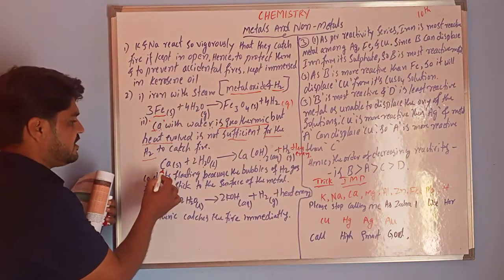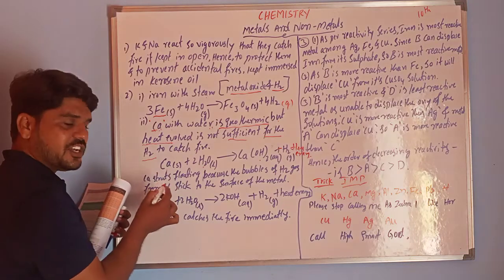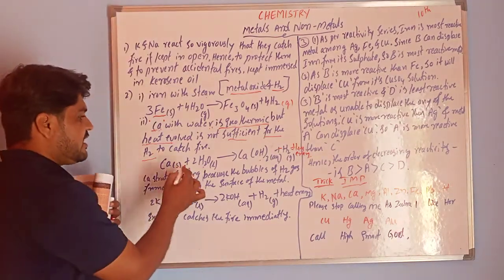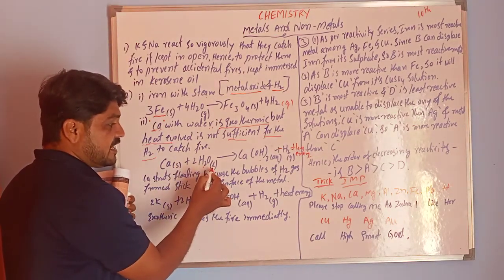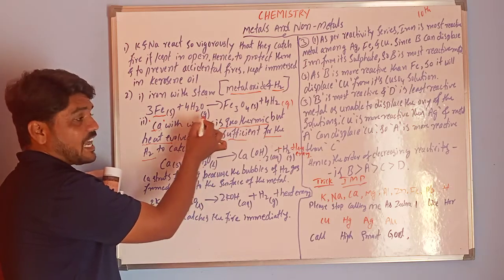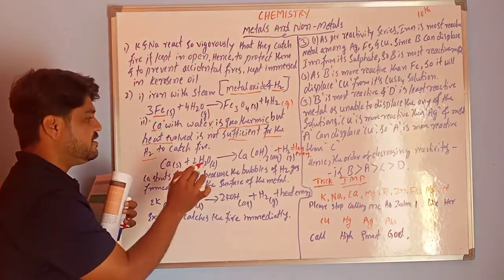Okay, the equation is like that. Ca is the symbol of calcium. It is in solid state. When it reacts with water, see, water is in liquid state. Here water is in gaseous state. Here water is in liquid state.